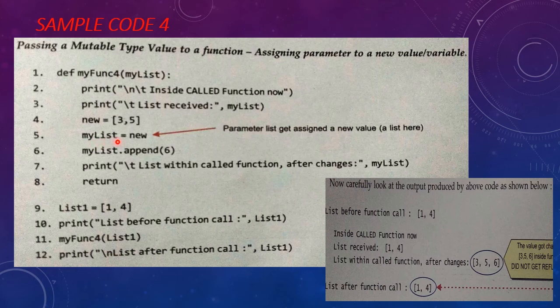So mylist also became 3, 5, and after appending the element 6, it will be 3, 5 and 6. So you can see the output 3, 5 and 6. When you return, after returning, when you print list 1, it will print the value 1, 4.